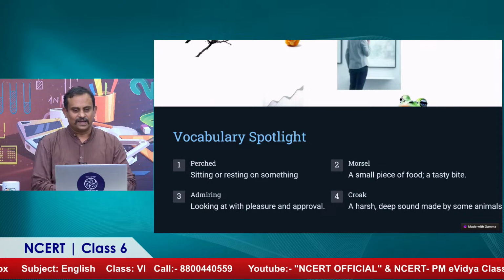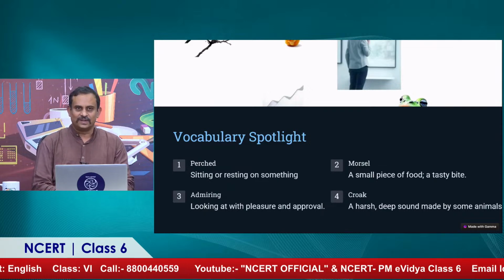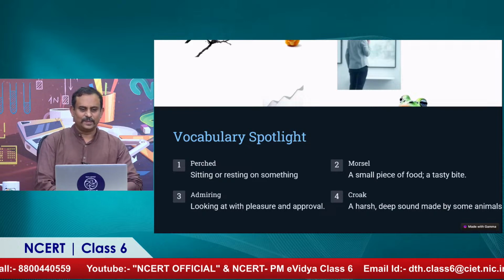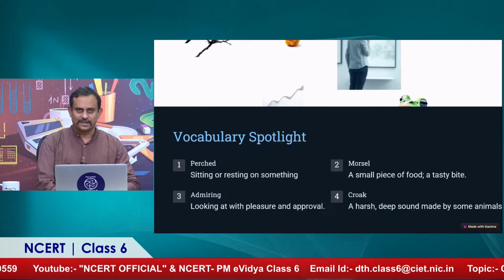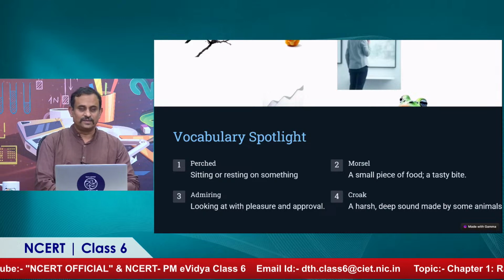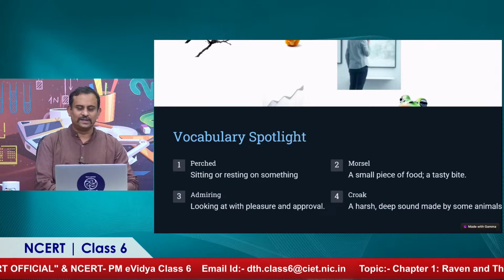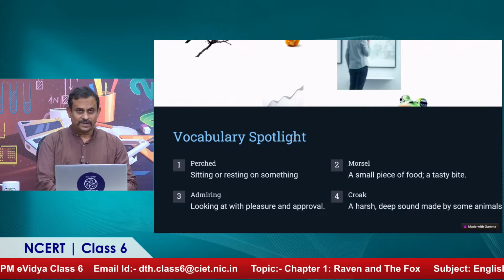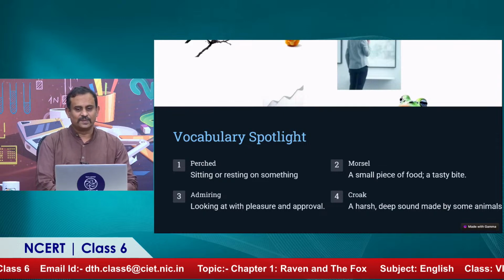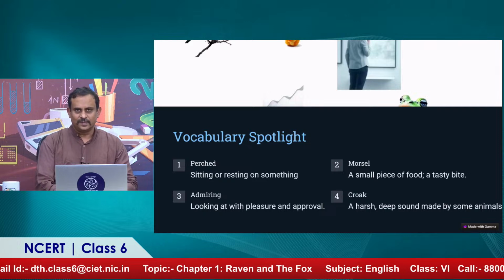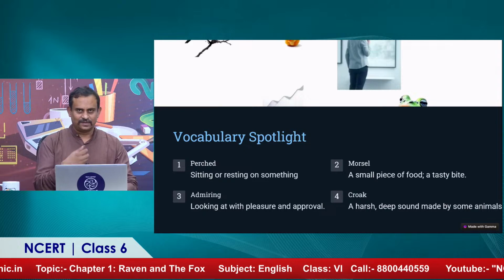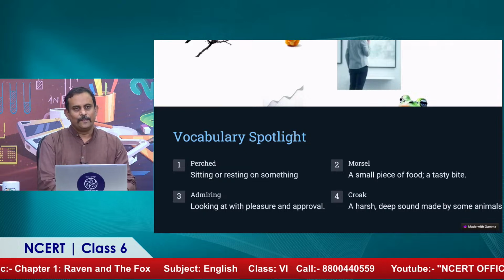All right, so let's look at the interesting words over here which we've already mentioned, but a recap so that we can remember them. Perched is sitting or resting on something, particularly on a tree bark. It's specifically used in the sense of birds. Then a morsel, we've seen again and again, is a small piece of food, a tasty bite, a morsel of bread, a morsel of a roti, which a raven can hold very well.